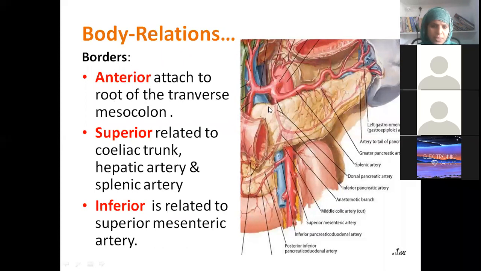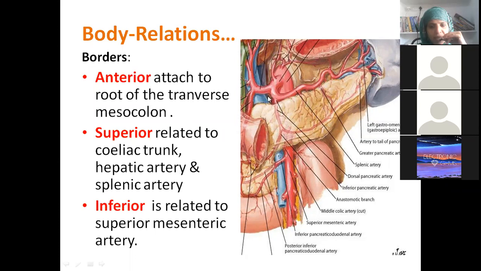Now this is our superior border. Superior border we know pretty well. What is the name of this structure, Lokesh? Celiac trunk. Okay, what are the three subdivisions of the celiac trunk? Meghana, the celiac trunk.